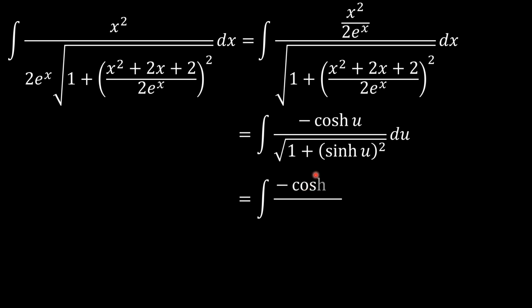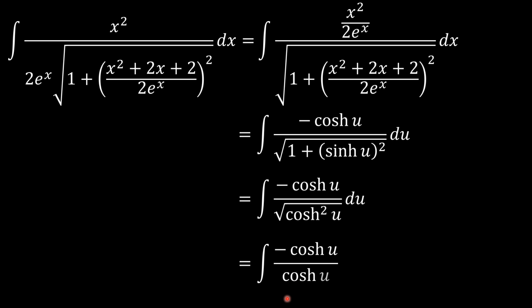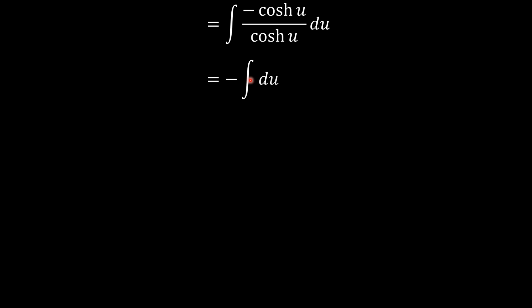So the denominator becomes cosh u squared, which is the same as cosh u, since we're getting the square root, and the cosh u's both in the numerator and denominator cancel out, and so that becomes the negative integral of 1, and so our answer is negative u.